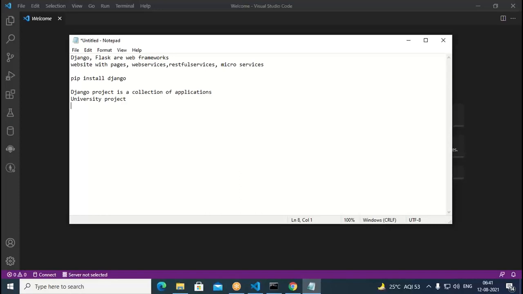An app can be called a module. So what apps can you have in that? Admissions can be one app. Similarly, here admissions is one, then the other thing is what? Fee collections can be another app in this. One more thing here is exams, which can be another app. So like this, you can have different apps in the university project.